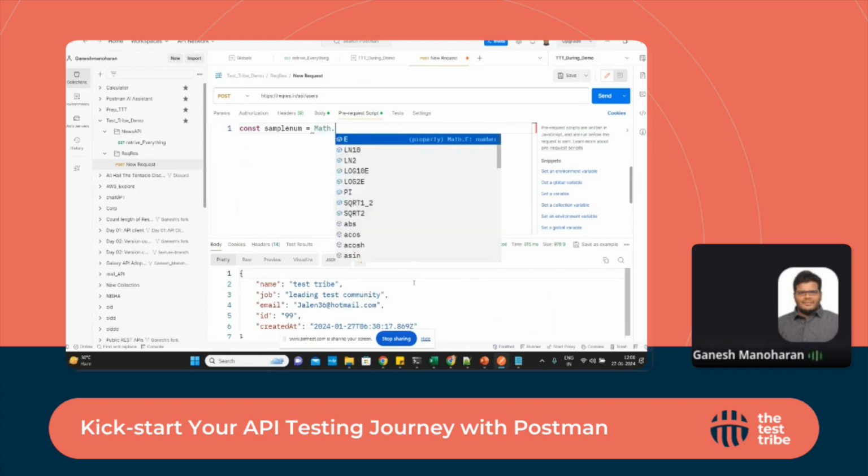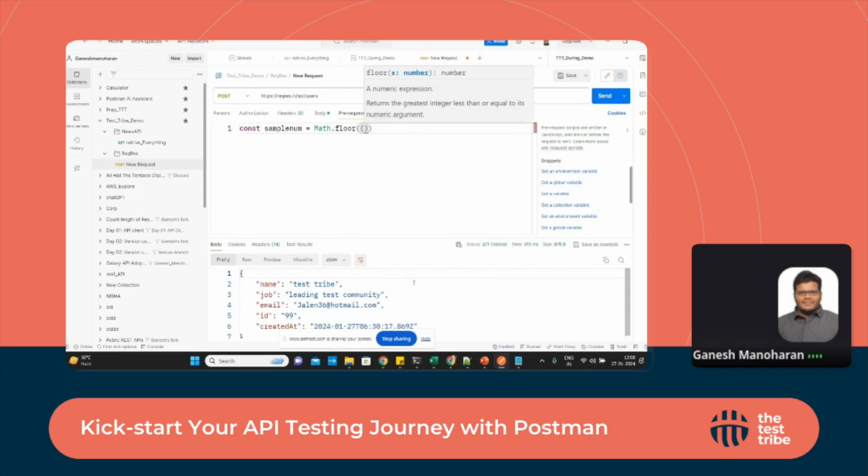I'm going to use the Math.random method. I'm going to print the value first, so the method is working fine. This is how we can see it in debug in Postman.